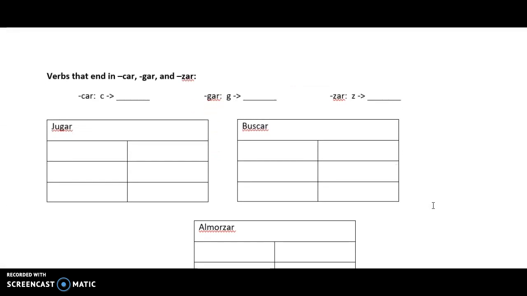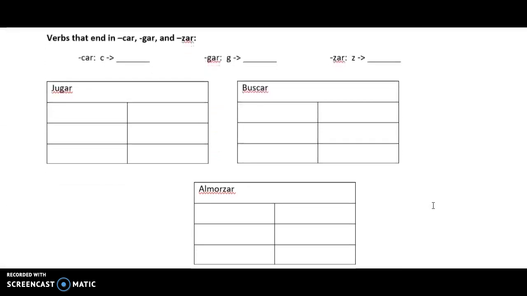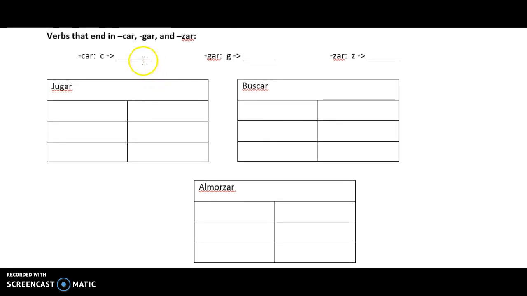Now we're going to have verbs that end in car, gar, zar. We're going to have those changed as well. So remember, the C is going to change to a QU, the G to a GU, and the Z to a C. We also have to remember things like spelling change and stem changes, right? So jugar, we have to change first the U to a UE, and then the G to a GU, and then add the opposite ending.